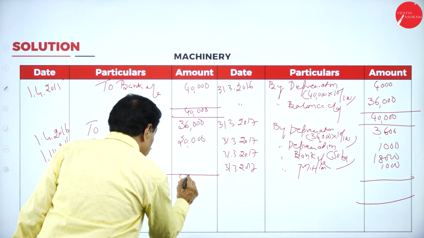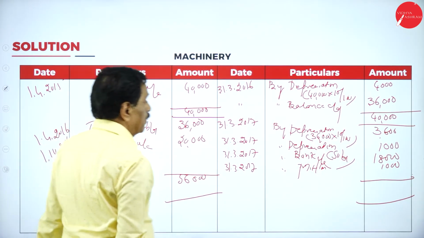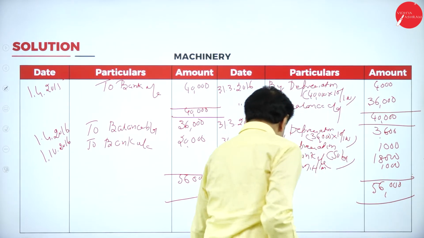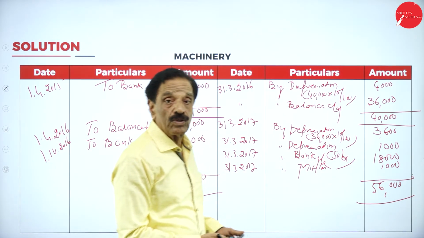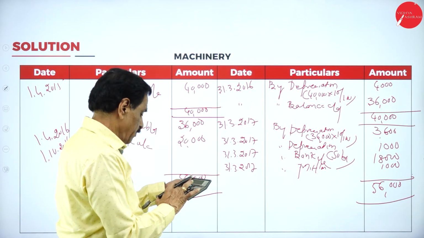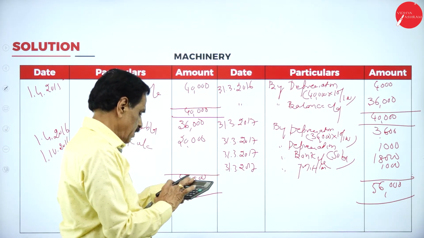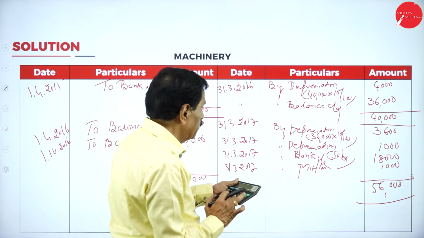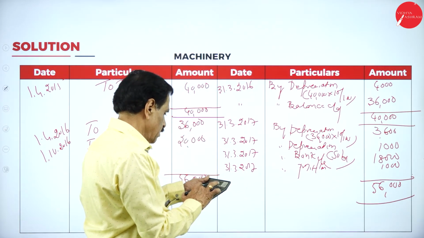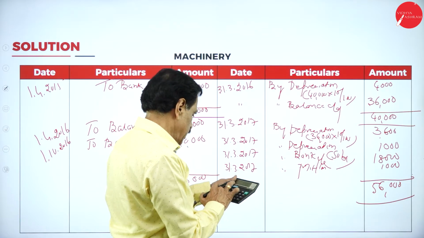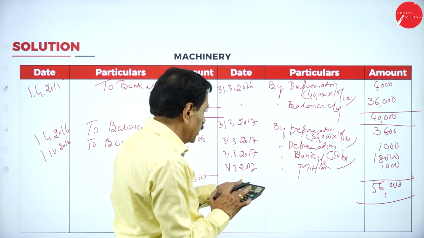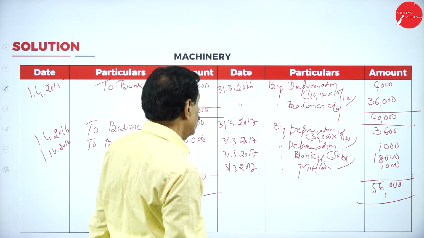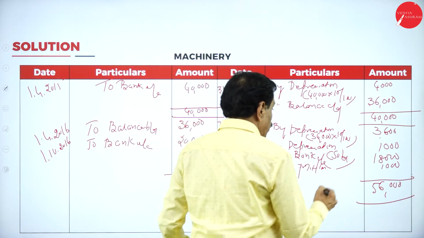It is 56,000. Out of 56,000, totally 56,000 minus 3,600 minus 1,000 minus 18,000 minus 1,000. Balance is 32,400. 32,400.